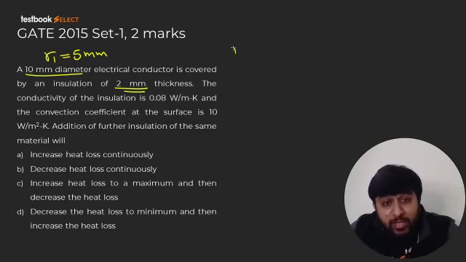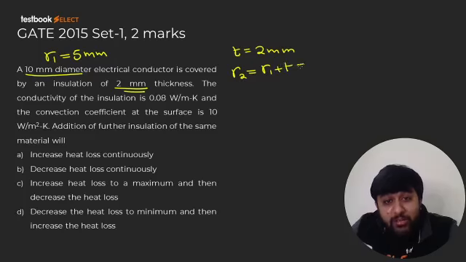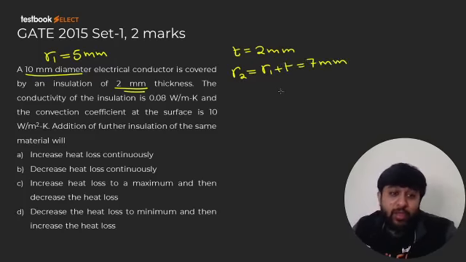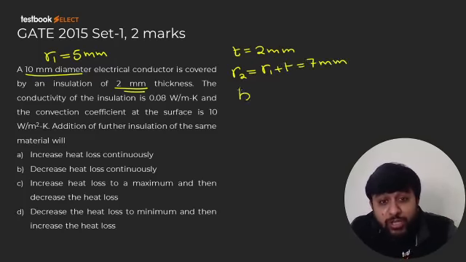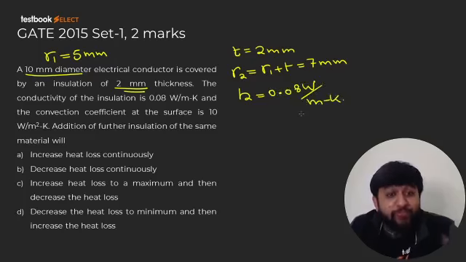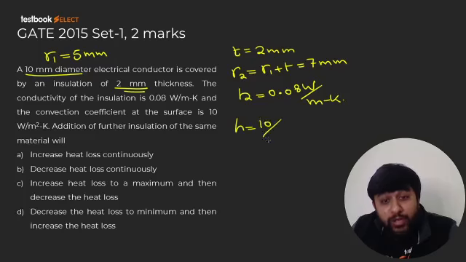If the thickness is 2 mm, the initial value of R2 is R1 plus thickness, that is 7 mm. The conductivity of the insulation is 0.08 watt per meter Kelvin, and the convection coefficient at the surface is 10 watt per meter square Kelvin.